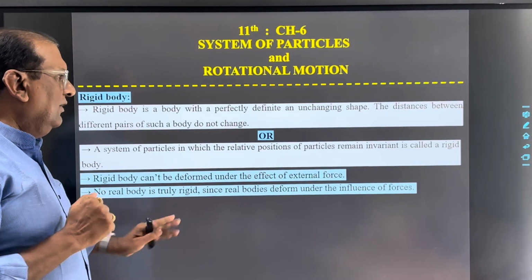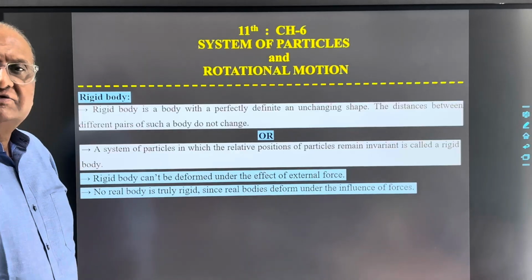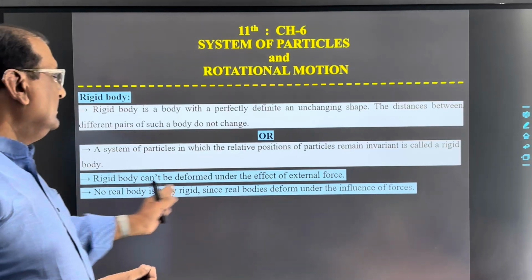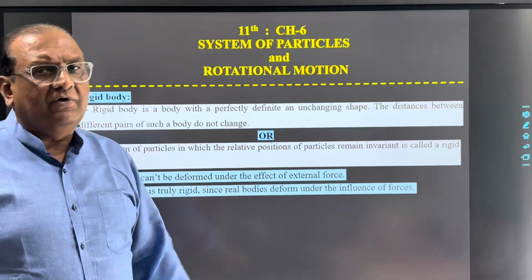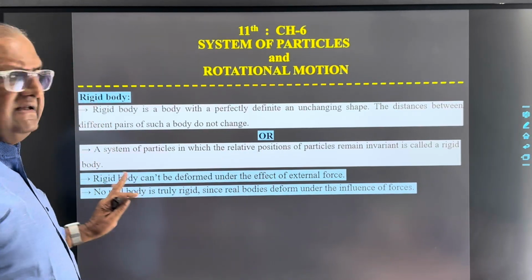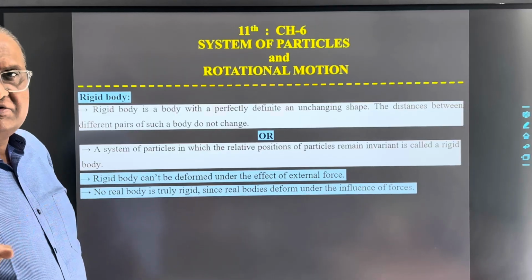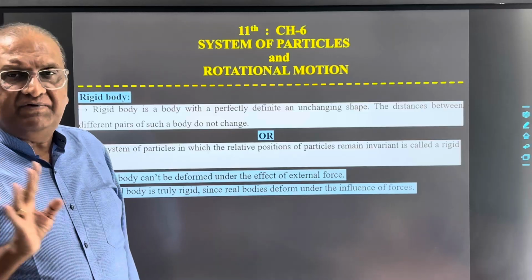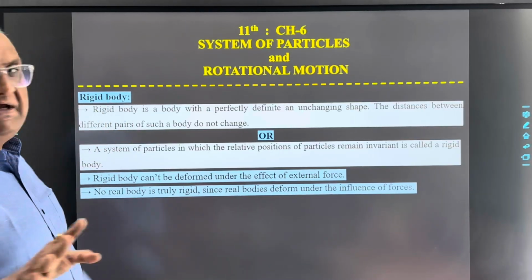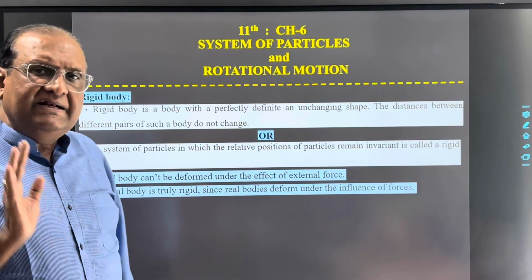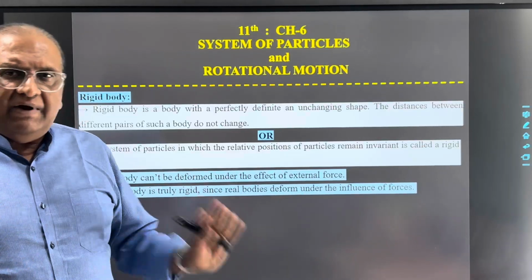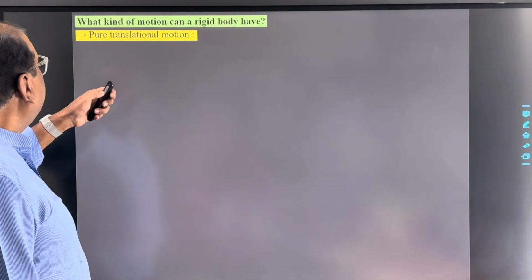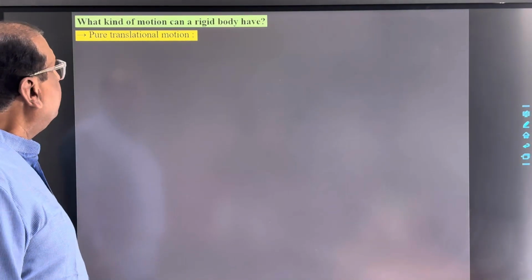So we can consider a solid body as a rigid body when the body is not deforming under the influence of any forces. Otherwise, there is no real body which can't be deformed under the effect of external force. So a rigid body is one type of idealization. Keep this in your mind.